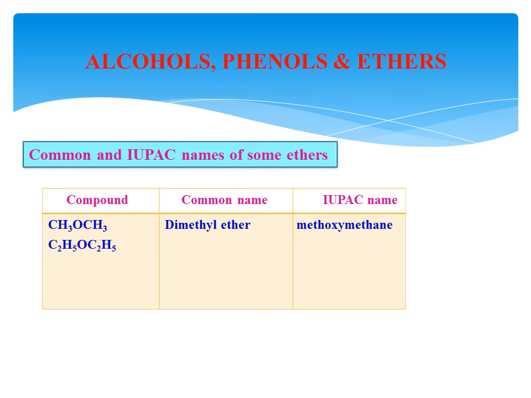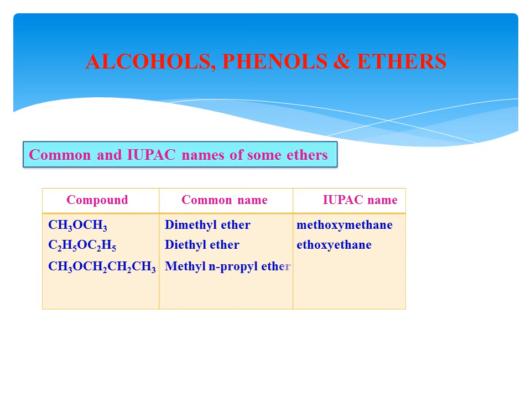In the second example, this one we keep as the parent chain, therefore it is ethane. Then this is ethoxy, therefore it is ethoxyethane in the IUPAC system. In the common system, diethyl ether. Now we have to consider this is a methyl group, this is a propyl group. M comes first in alphabetical order, then P, therefore methyl n-propyl ether. Why n? It is a straight chain, therefore it is n.